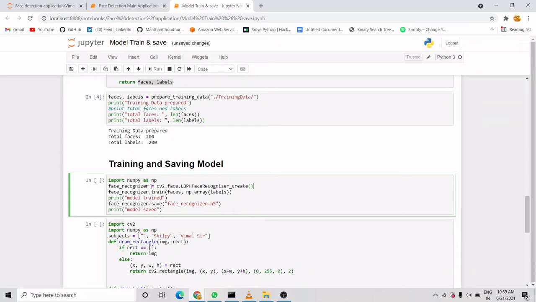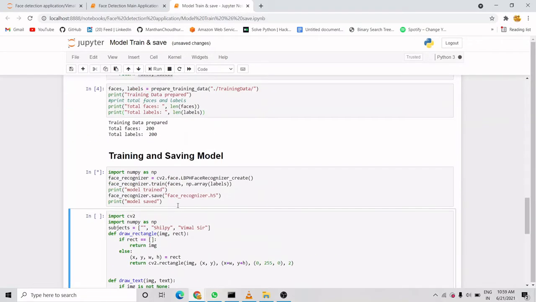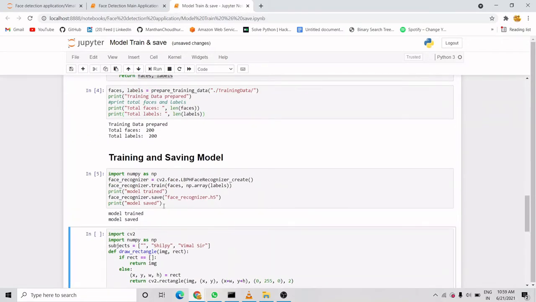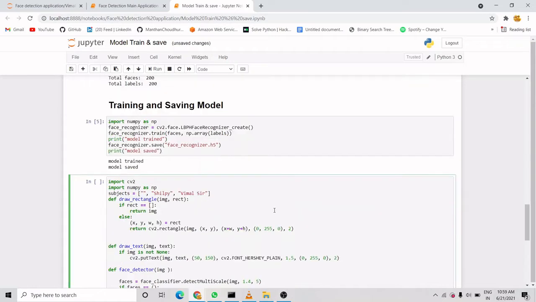So this is for training the model, and as I said, we are using the LBPH algorithm for training our model, and with this we will save the model. So let's run it. Okay, I ran it, and the model is trained and saved.